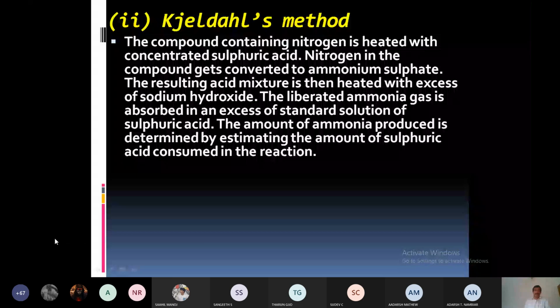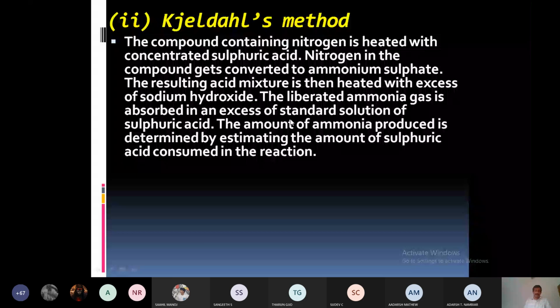I will read it. The compound containing nitrogen is heated with concentrated sulfuric acid. Nitrogen in the compound gets converted to ammonium sulfate. The resulting acid mixture is then heated with excess of sodium hydroxide. The liberated ammonia gas is absorbed in an excess of standard solution of sulfuric acid. The amount of ammonia produced is determined by estimating the amount of sulfuric acid consumed in the reaction. Its experimental part is simple, but it takes 2 or 3 hours for the completion.